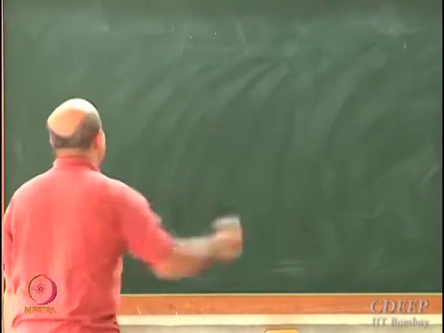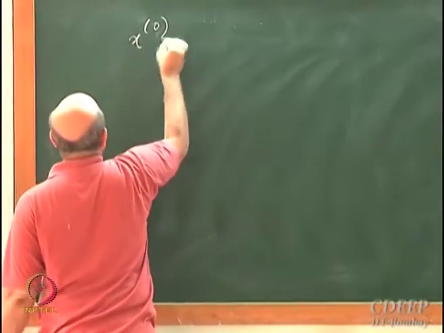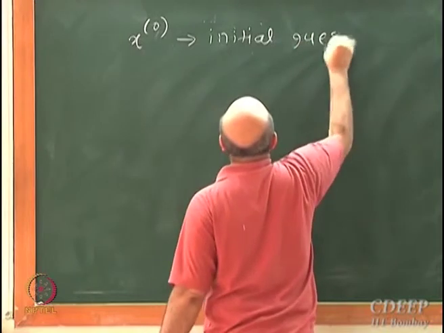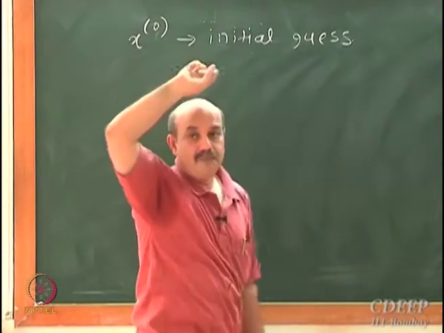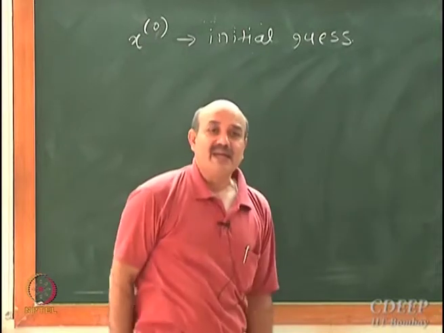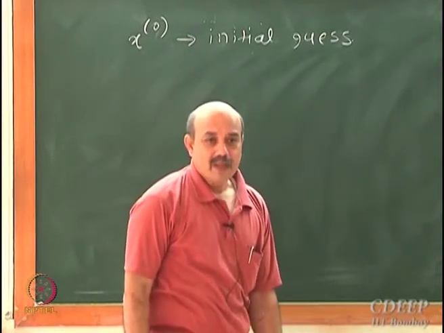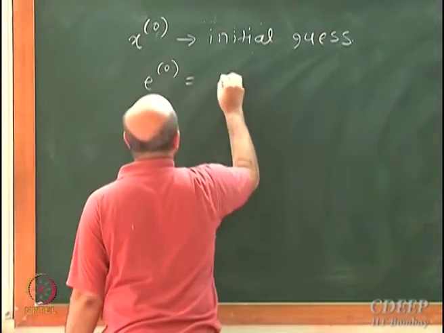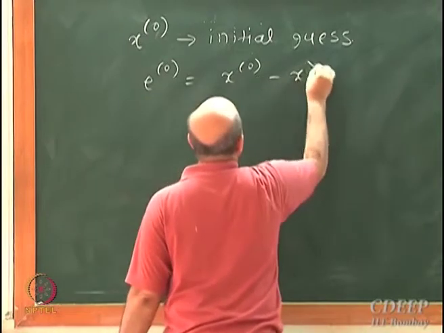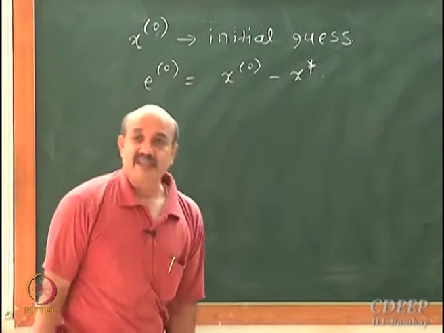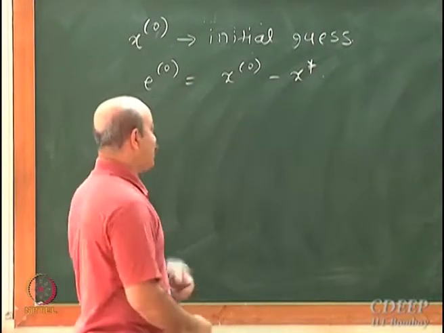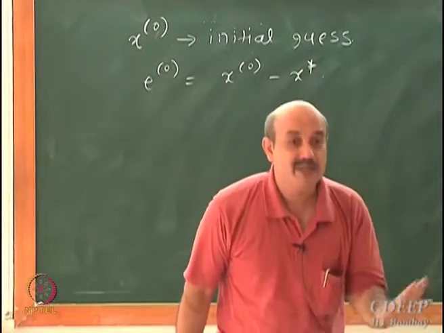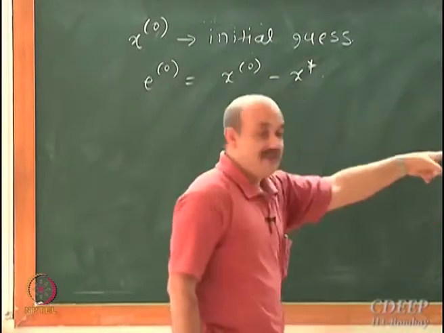Let's say I start with some initial guess. Say x naught is my initial guess. What is the error at time 0? It is E0 equal to x0 minus x star. What is this error? I do not know. If I knew, then I would know x star. No, I don't know what this error is. Nevertheless, I can do analysis without requiring to know the error. I am going to analyze the behavior of this equation.